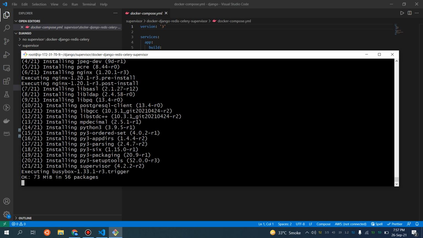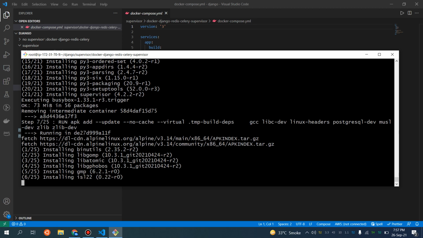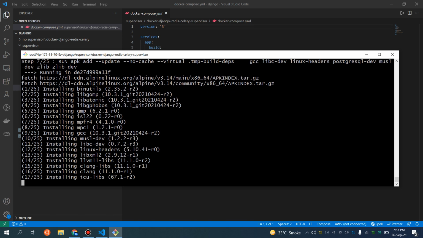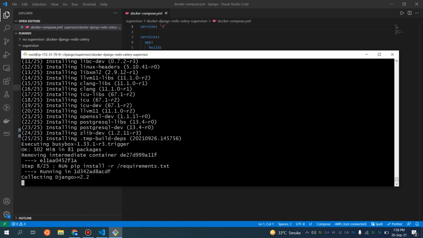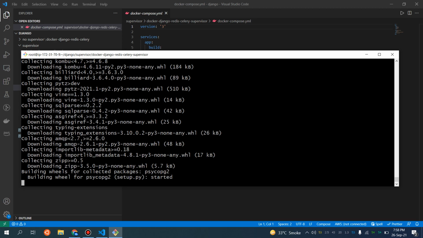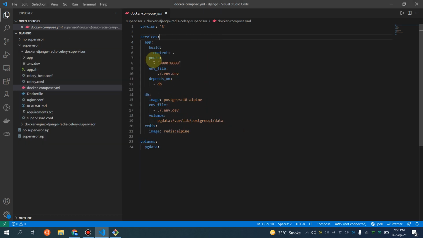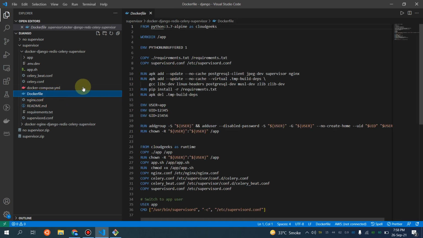So I'm going to use the similar command here, docker compose up --build. You will see that our application is still going to be available, but without any mounting of directories. I will be using Celery along with, sorry, Celery and our application, without Nginx. Let me show you that part as well once it's completed. So this is the code, and our application is going to be built with this particular Docker file. Let me show you the Docker file as well.